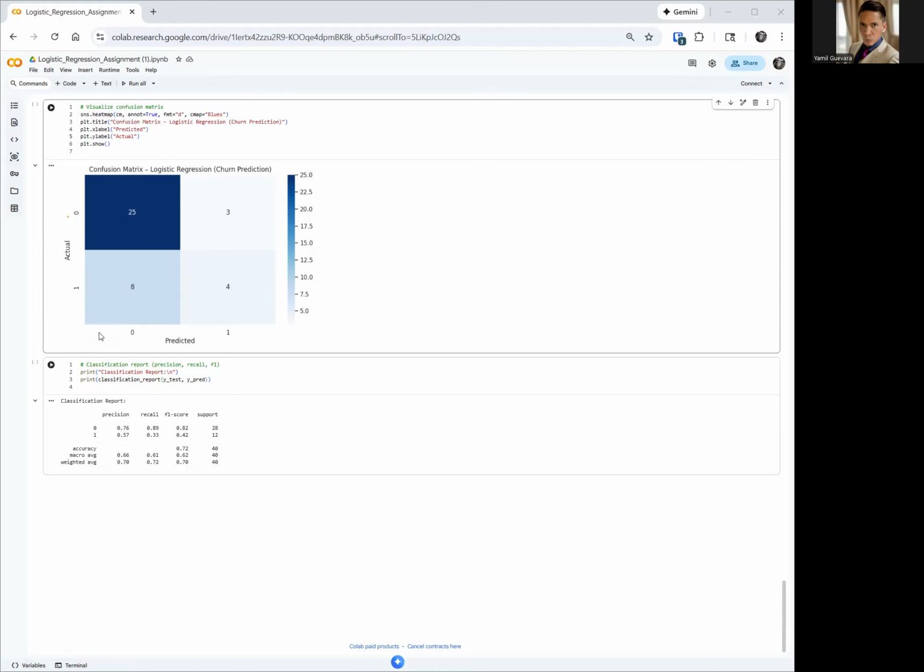That's what we're trying to avoid here. So it is not a good model because it's not able to predict or actually identify those customers who are leaving. Bad model. It is not good. Very low scores here. So that's what it means.